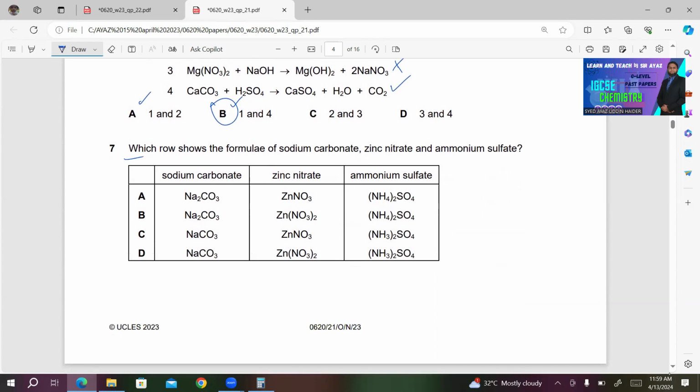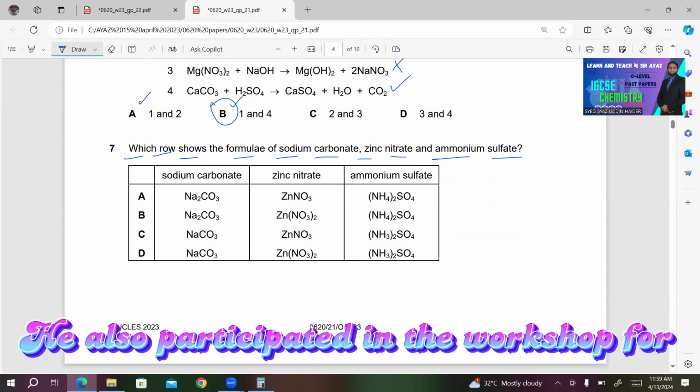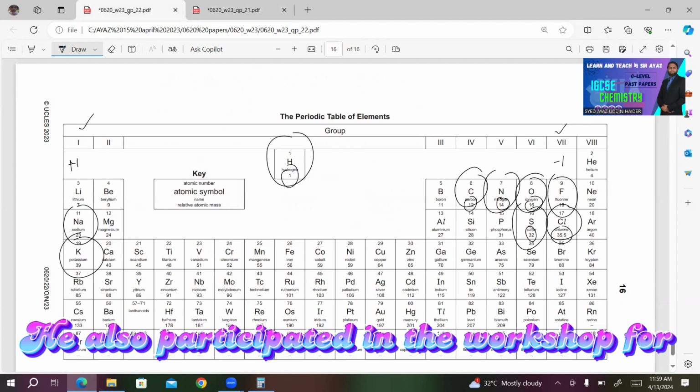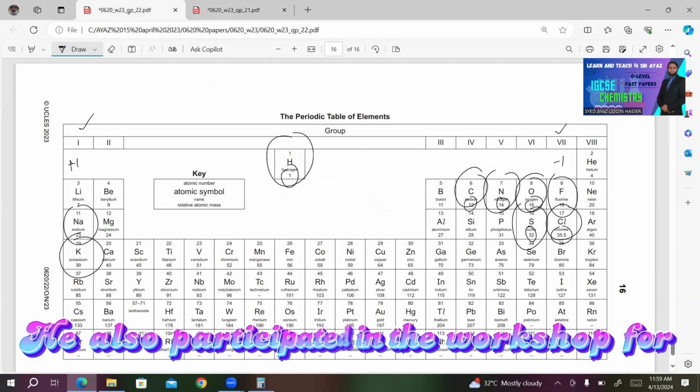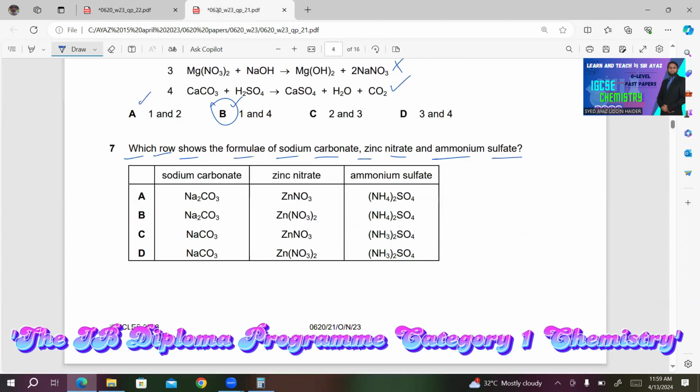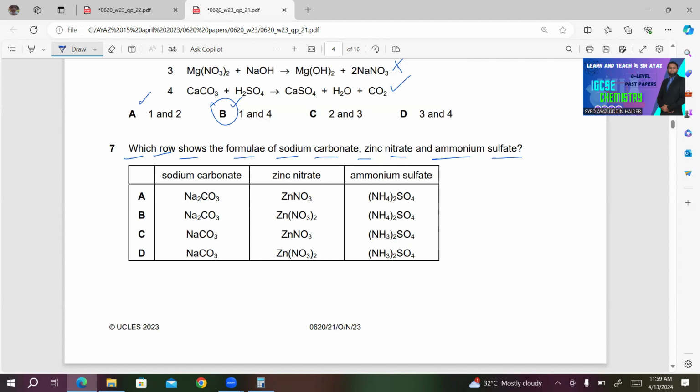Number 7, which row shows the formula of sodium carbonate, zinc nitrate and ammonium sulfate? Now, where is sodium in the periodic table? It's in group 1. So it must carry +1 charge, and zinc carries +2 charge. Ammonium ion carries +1 charge. For the negative ions, CO3 carries -2 charge, NO3 carries -1 charge, SO4 carries -2 charge.